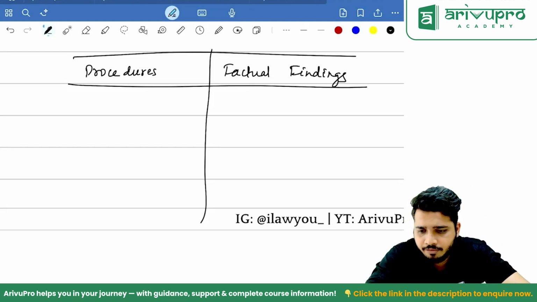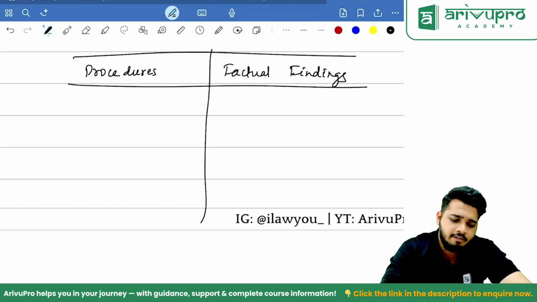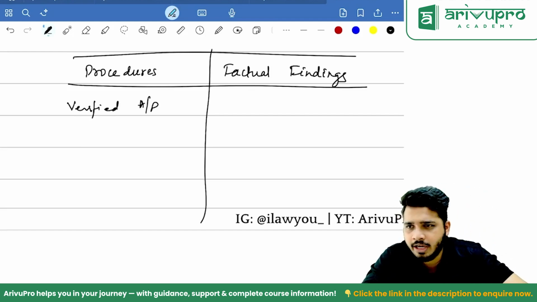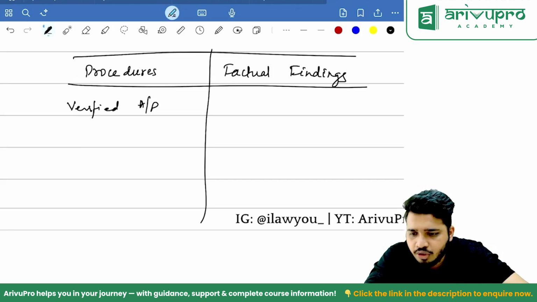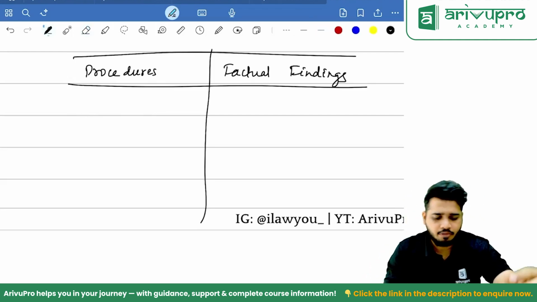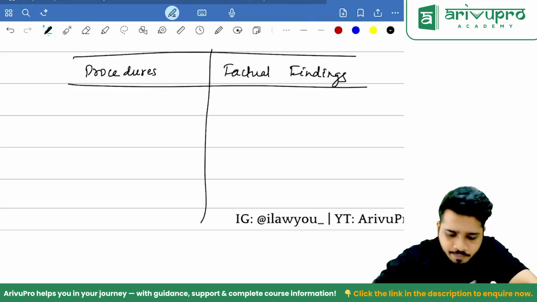Now, for example, if they are talking about how the report looks like. In the procedures, they'll write verified accounts payable, so many accounts payable we verified, so many creditors we verified, etc. And in the factual findings, they'll be mentioning what exactly they found. Clear? So, for example, I'll write an example for you so that clarity is there.